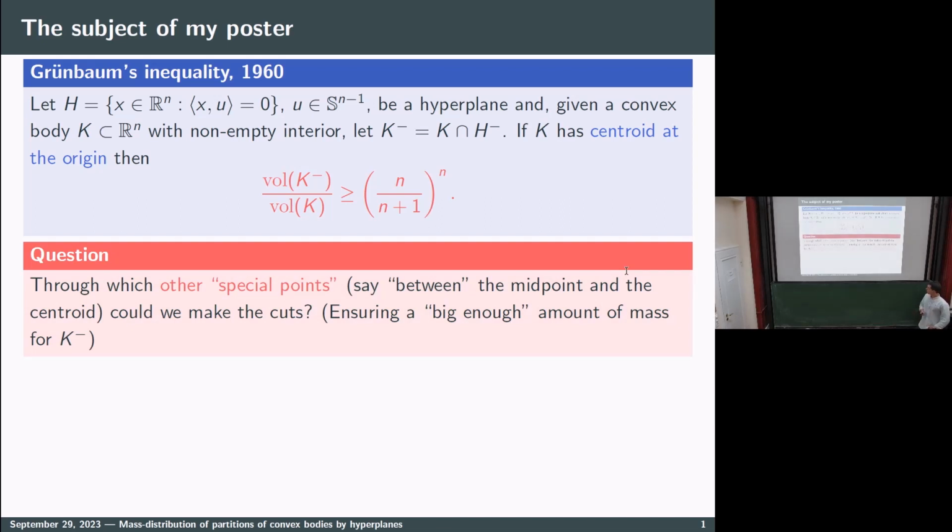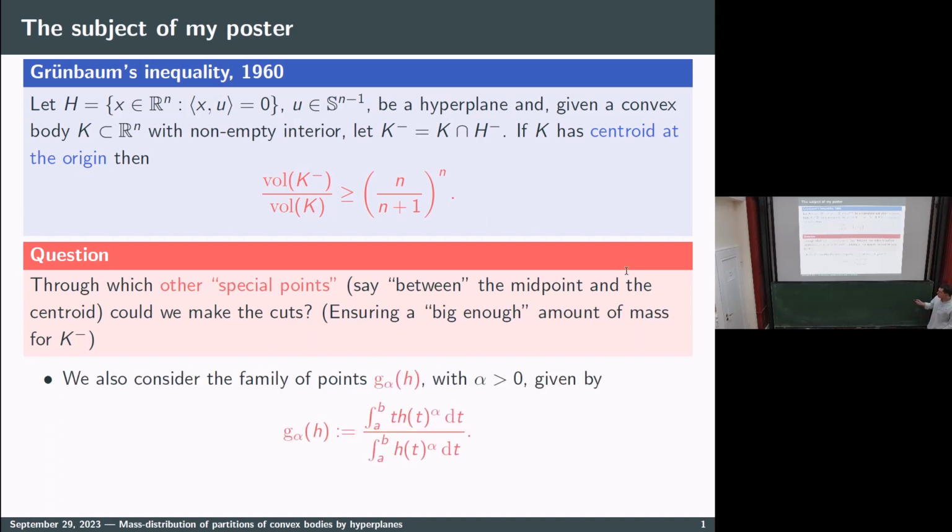So this result prompts an interesting question, which is, can we do the same for some other points? Or in other words, through which other special points can we do those cuts, always ensuring a big enough amount of the mass for those two parts? In my poster, so you have to come to see it, we give some easy negative and positive examples.